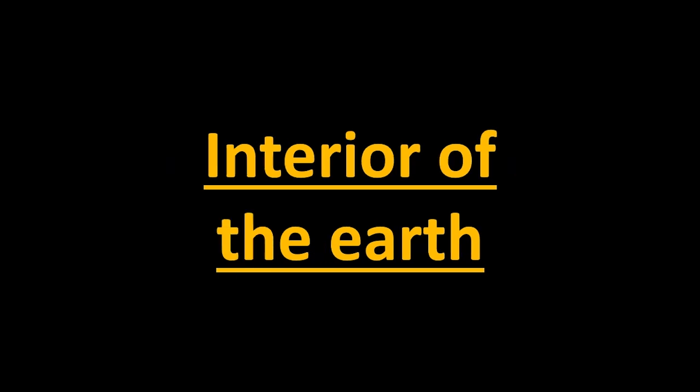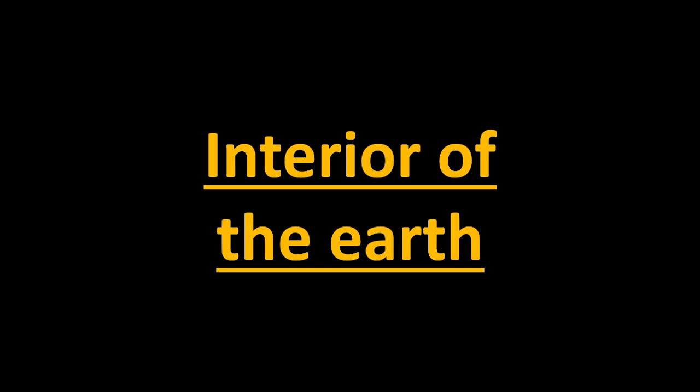Students, man has always been inquisitive about what lies in the interior of the earth. A direct observation of the earth's interior has not been possible as yet. Through various methods, the scientists have tried to estimate about the same.